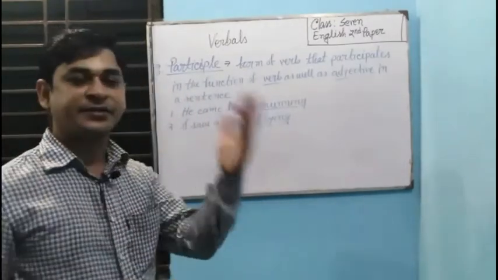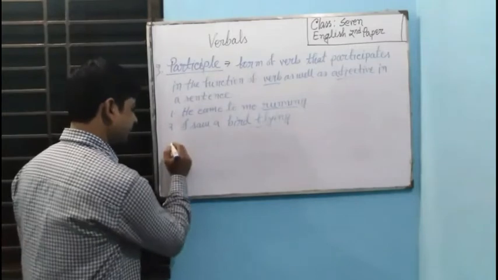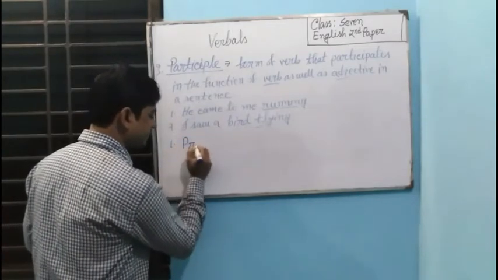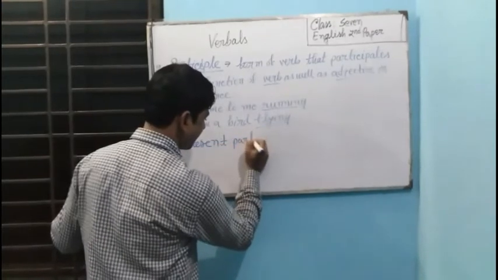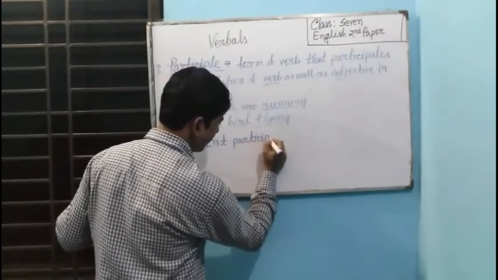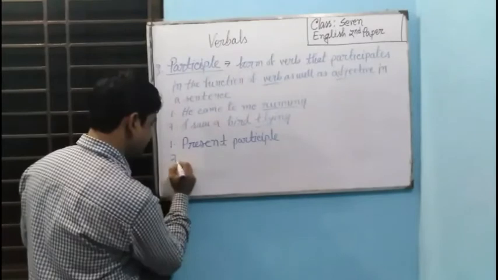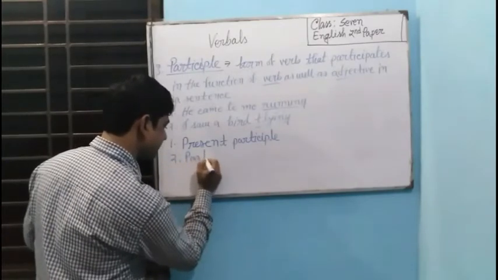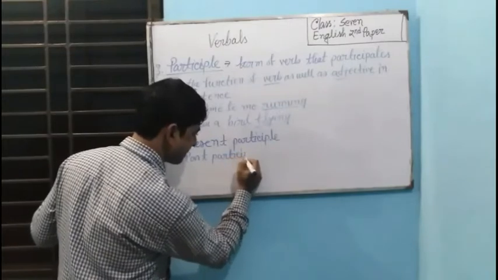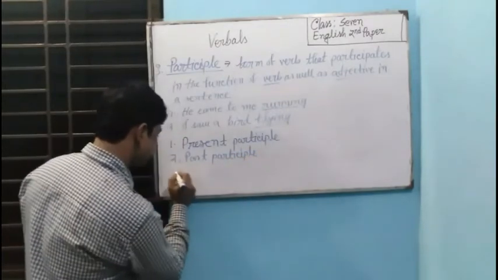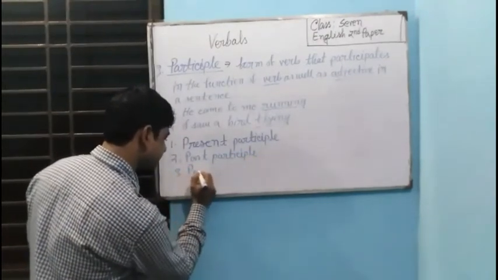There are 3 kinds of participle. Number 1 is present participle. Number 2 is past participle. Number 3 is perfect participle.